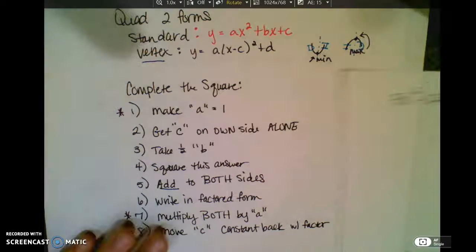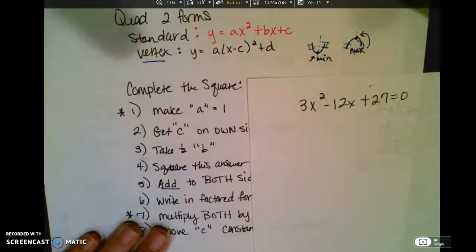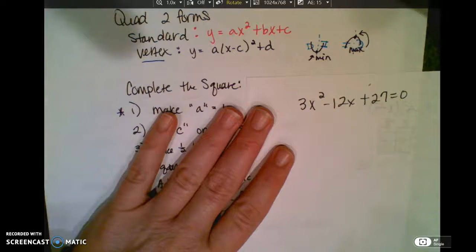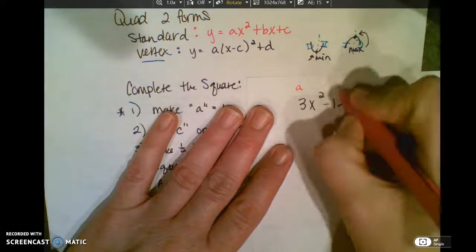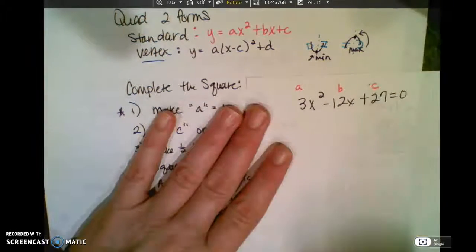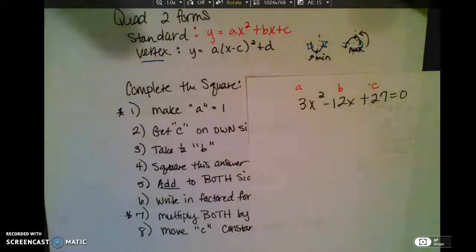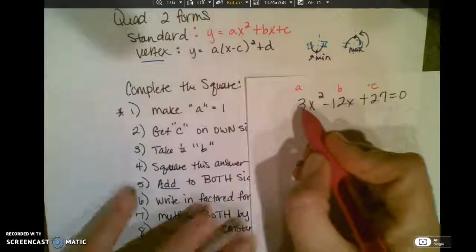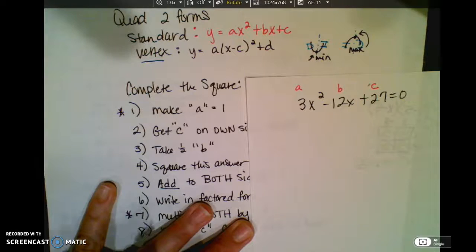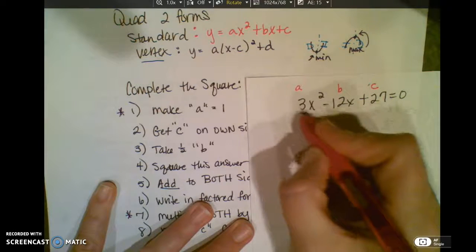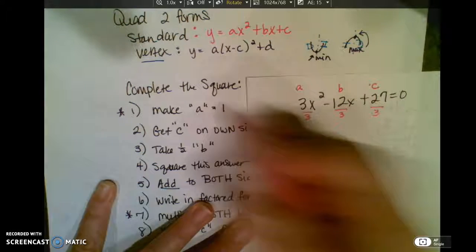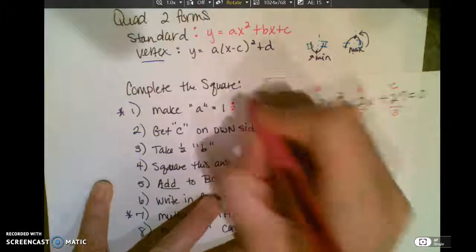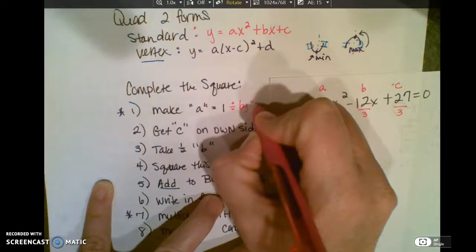So given this first problem right here, first of all we have to make a 1. Before we do that, remember a is 3, b is negative 12, and c is 27. And that 3 is multiplying by x squared, so in order to make this 3 become a 1, I'm going to divide everybody by a. That's really what we're doing. We're dividing by a always.